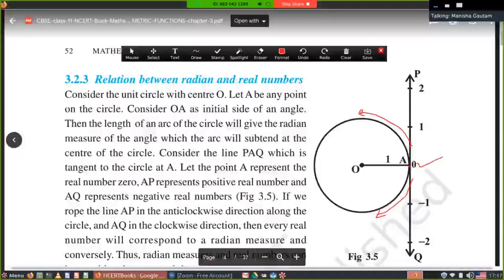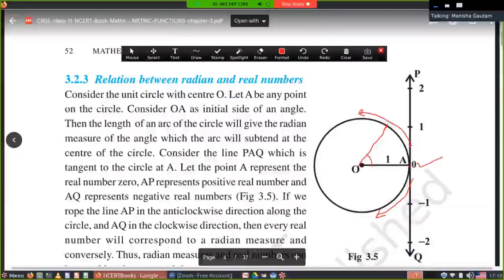Maybe here the angle will be 1 radian. When it is on the line, it is 1, otherwise it is 1 radian on the circle. When you map real numbers and circle points, there is a relation between the radian and the real number. Real numbers and radians are both mapped to each other.